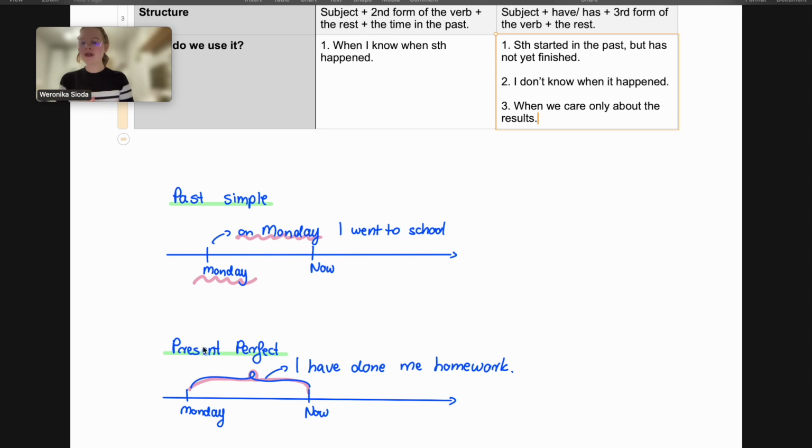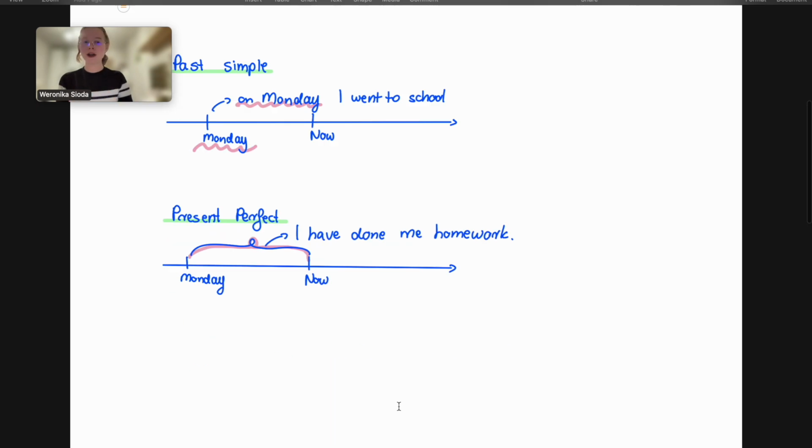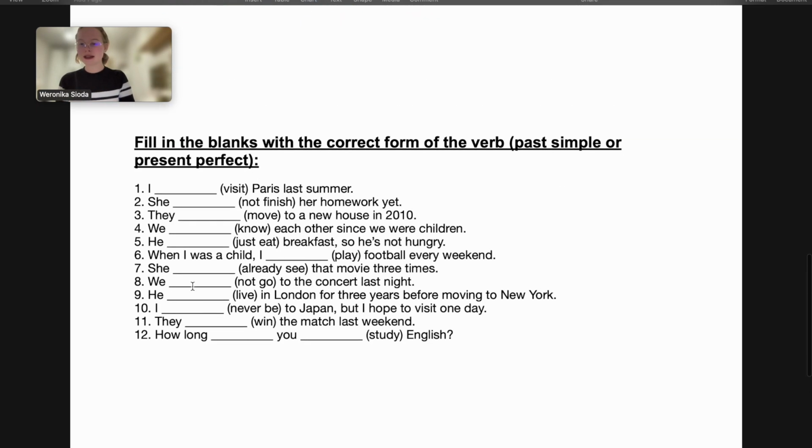However, when I have present perfect and I have done my homework, then it could have happened on Monday, maybe Tuesday, maybe Wednesday, maybe Thursday. I don't know when I did it. The only thing that matters are the results. So I will use the present perfect tense. I hope that's clear. And right now, let's look at this activity.